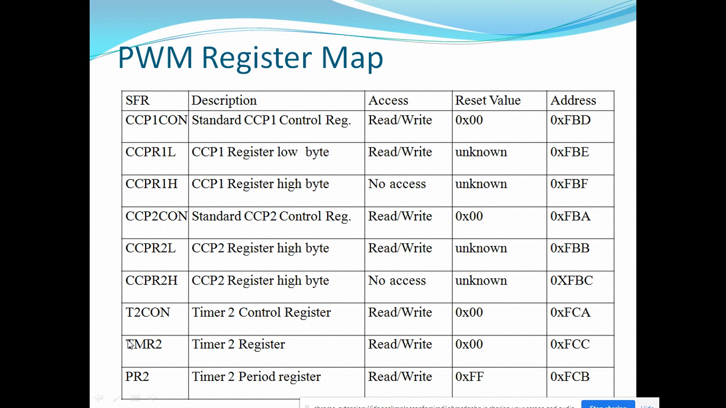So this particular register belongs to Timer 2. Timer 2 control register: here we can set the mode selection, pre-scaling option, and post-scaling option. Timer 2 is of 8 bits. Here you can use it for setting the period of the PWM output. This will be compared with the PR2 value. So PR2 is the period register, which is used for setting the period of the PWM output.